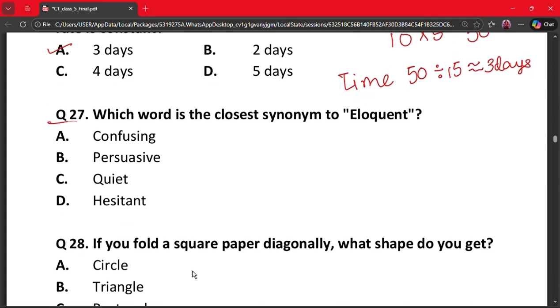Question number 27. Which word is the closest synonym to eloquent? A. Confusing, B. Persuasive, C. Quiet and D. Hesitant. So the correct answer is option B, because eloquent means expressing ideas clearly and effectively. Persuasive matches this meaning. So option B is the correct option.